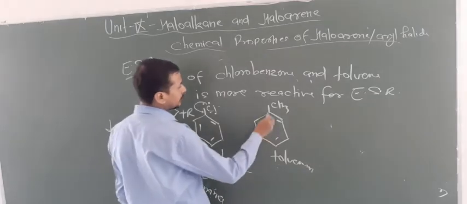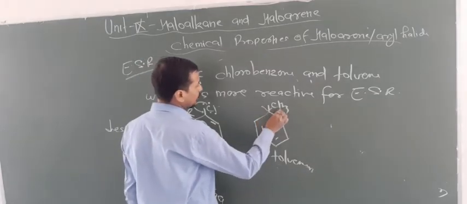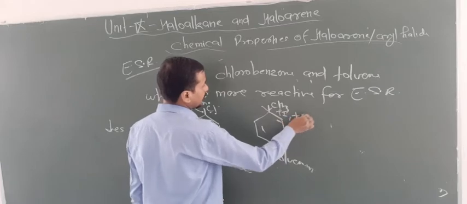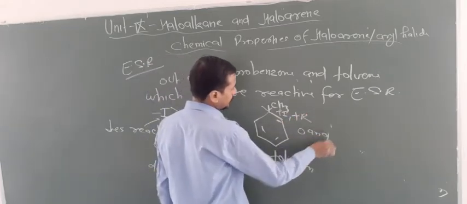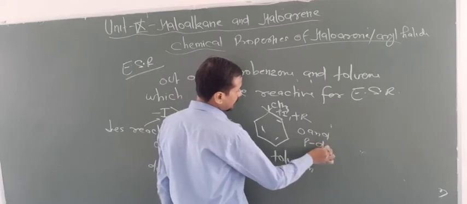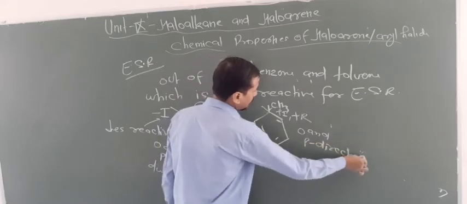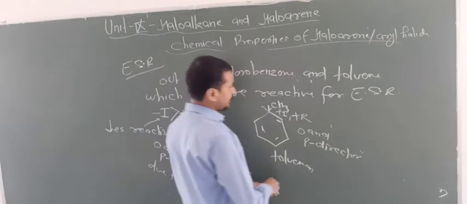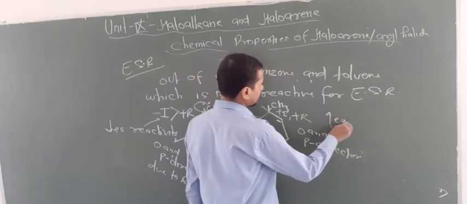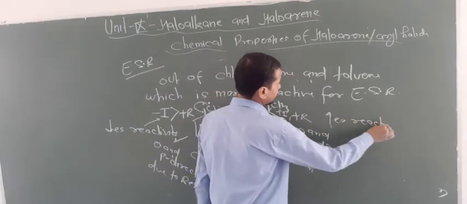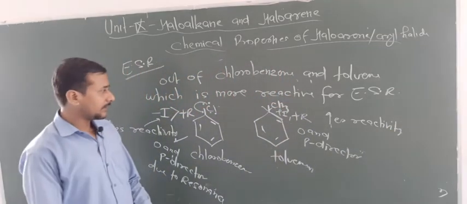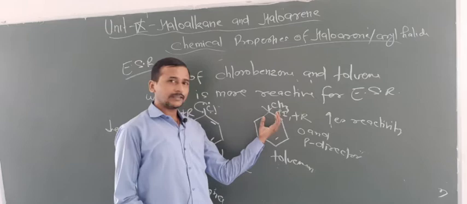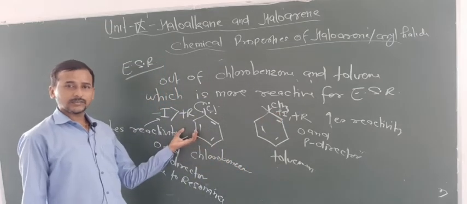Look at the condition here. Here we have plus I effect and also you can say plus R effect. In both conditions this is an ortho and para director, and it also increases the reactivity, due to donation of more electrons. So that's why here there is more electron density, here less electron density. Okay dear students.